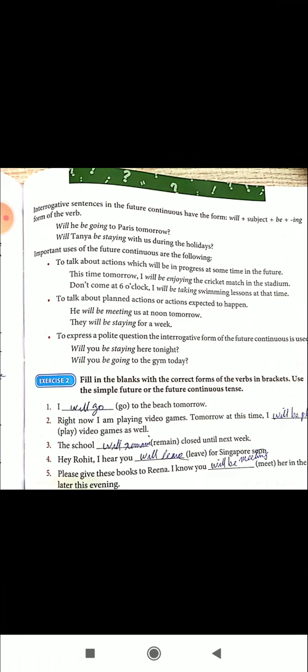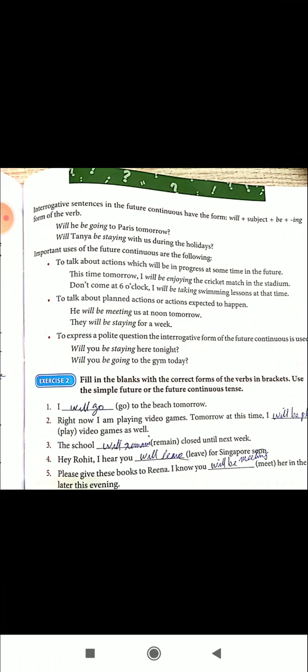Important uses of the future continuous are the following. To talk about actions which will be in progress at some time in the future. The action is going to happen, but it will happen for a period of time. So we use: This time tomorrow I will be enjoying the cricket match in the stadium.